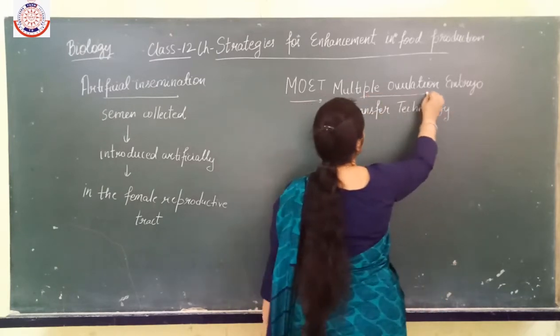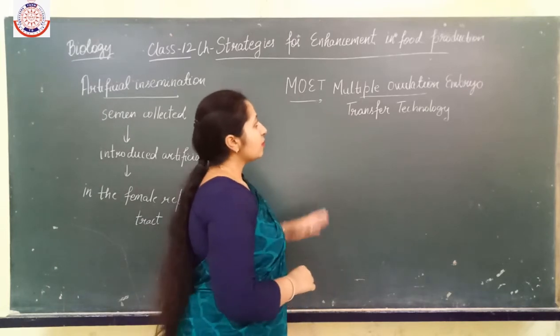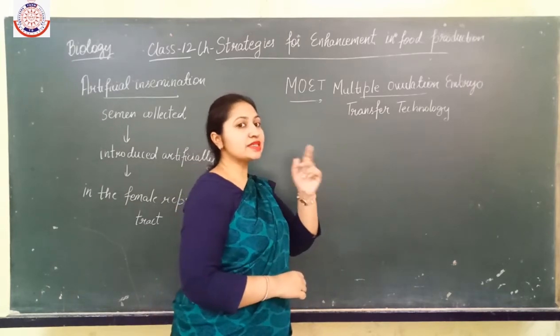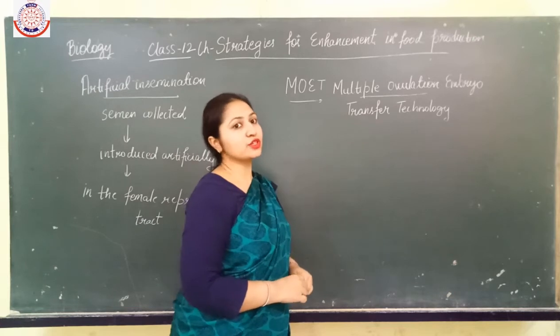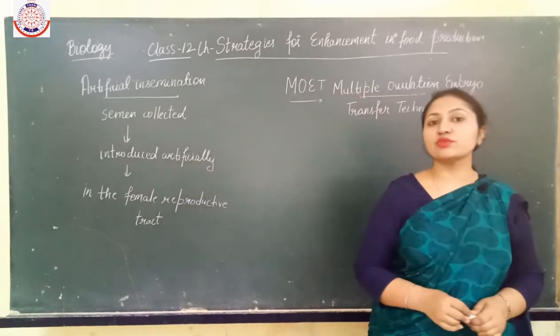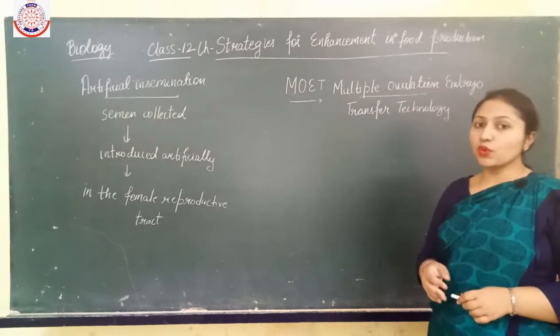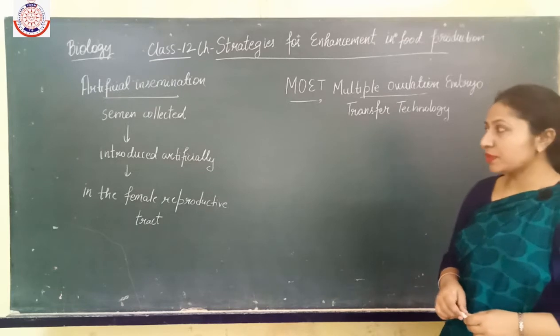Multiple ovulation embryo transfer technology means multiple ovulation. It means that more than one egg is produced. But how can cattle, meaning a cow or buffalo, produce more ovulations, meaning how can they produce more eggs? So for this purpose,